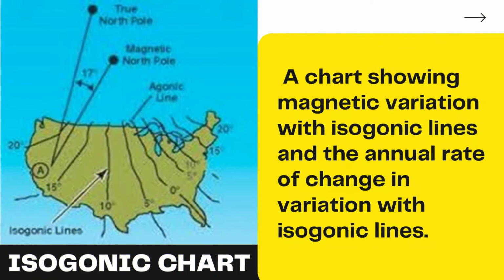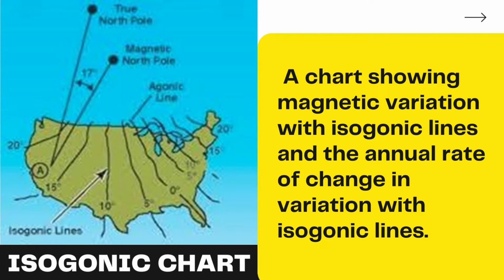Let's now move on to isogonic chart. So isogonic chart is a chart that shows magnetic variation with isogonic lines along with its annual rate of change in variation. So as you can see on the chart, it shows the two versions of north and there are also lines that has number of degrees on it. So this line is what we call isogonic lines.